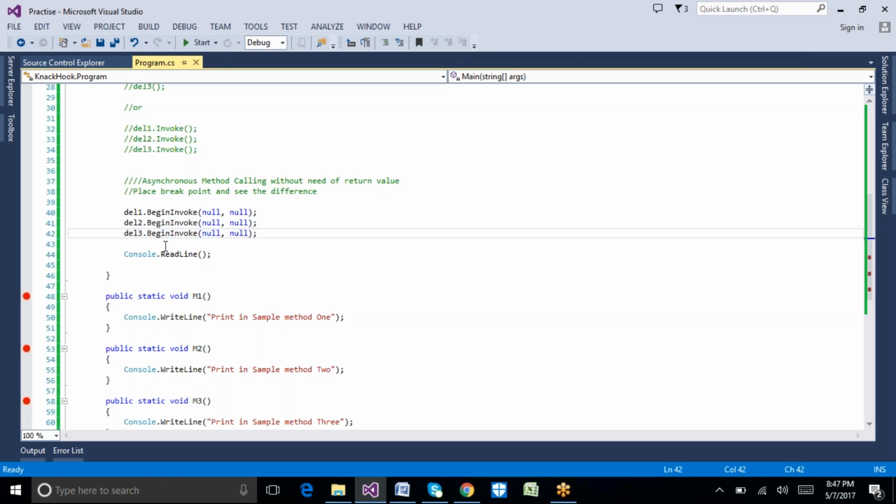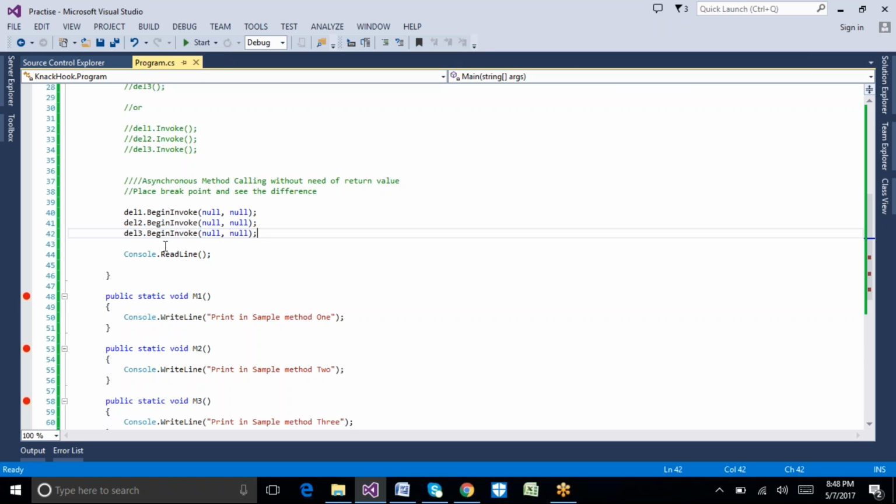This concept is called asynchronous method call, and it helps us execute multiple methods at the same time. Let me repeat again. Let's go to the previous example. We created method 1, method 2, method 3, and normally we call method 1 name, method 2 name, method 3 name.